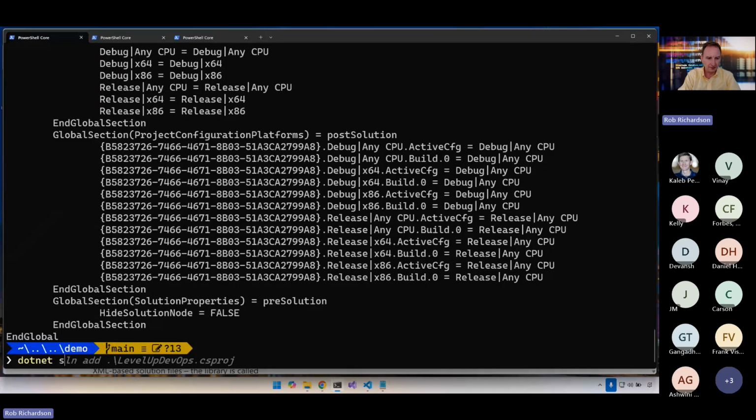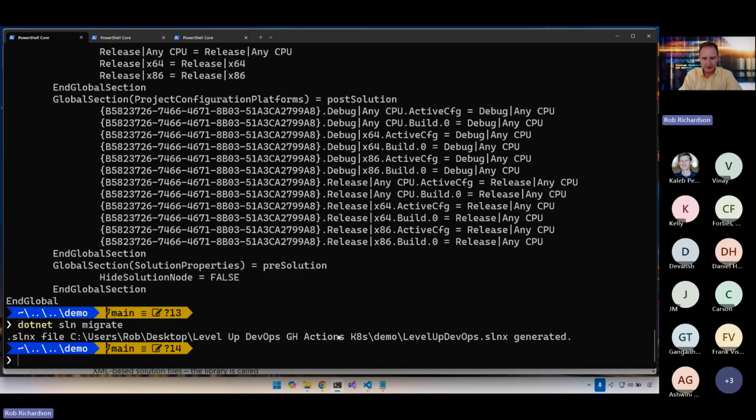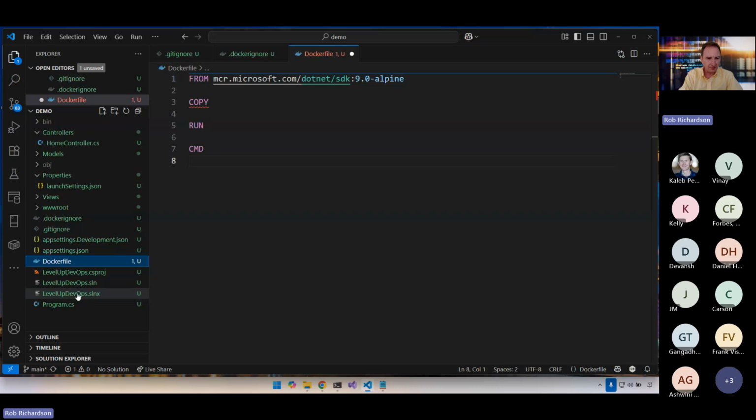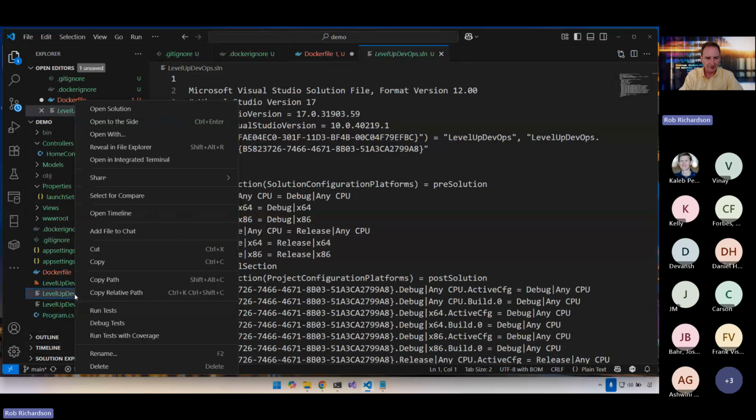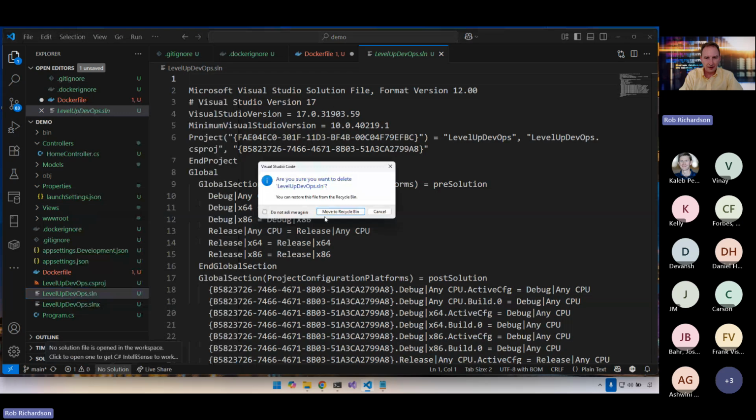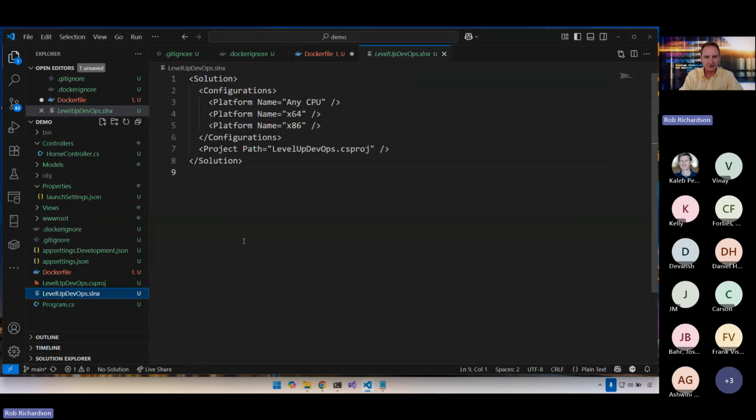dotnet sln migrate. And now we have our old solution file, which we don't need anymore. Wow, that's a whole lot of mayhem. Delete. And we have our new solution file, which is really simple. That's nice. We have our configurations. This is optional.